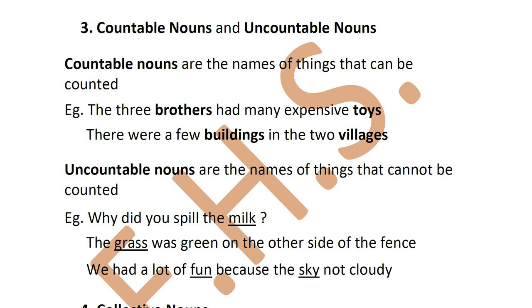Some of them you cannot count, some you can count very easily, like you can count a book, you can count a table and a chair, but you cannot count sugar. If you have sugar, can I say give me one sugar? No. If you have to say one, you will say a grain of sugar, a grain of salt, a grain of sand. What about grass? You will say a blade of grass.